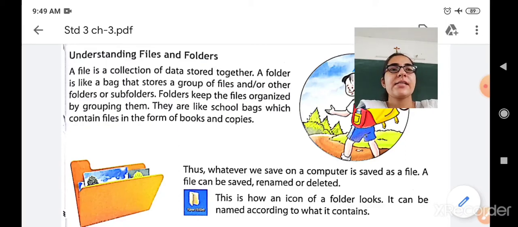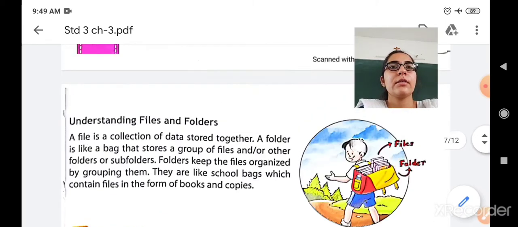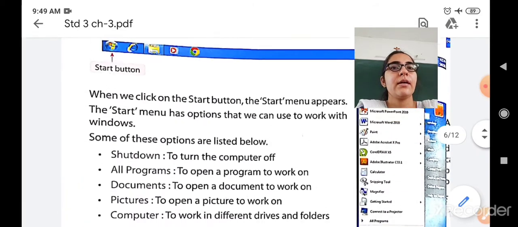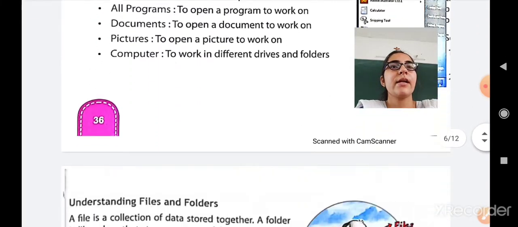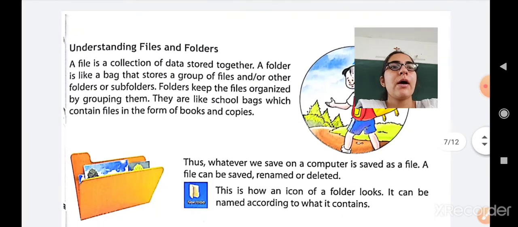In the previous class, we were discussing the start button and the options that are available in it. So now let us move forward to another concept, files and folders. It means let us understand what a file is and what folders are. Okay, understanding files and folders.